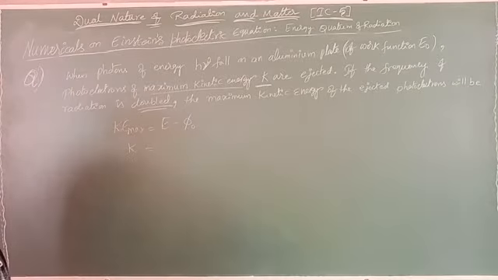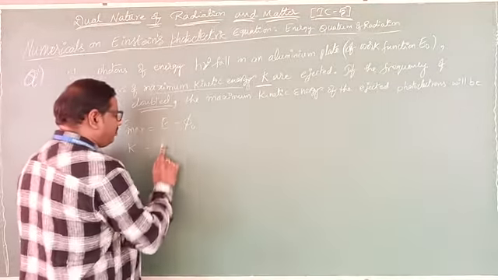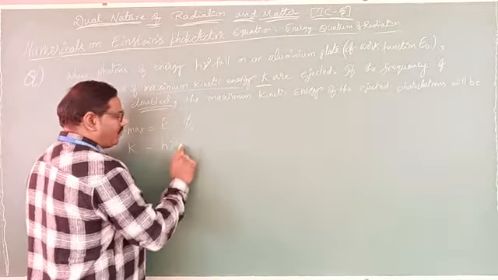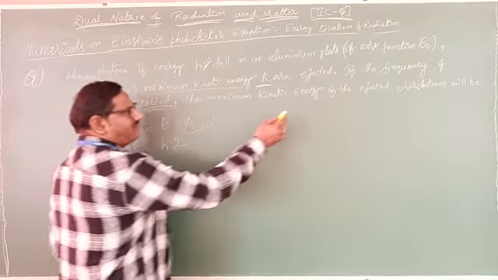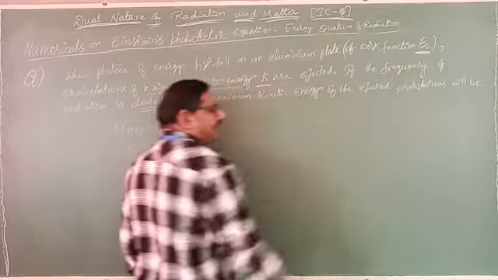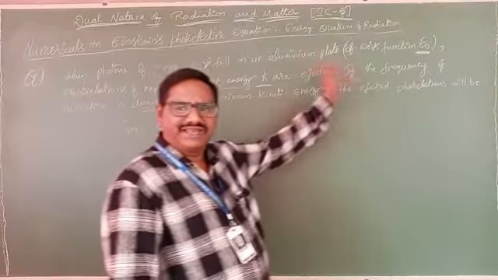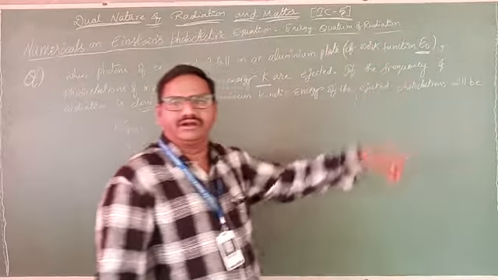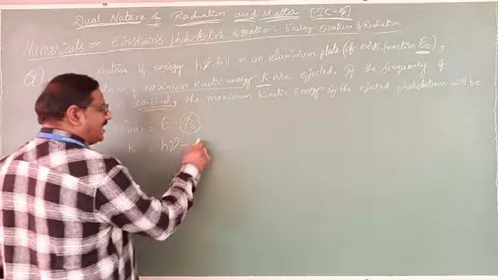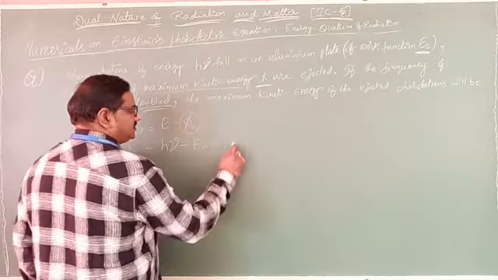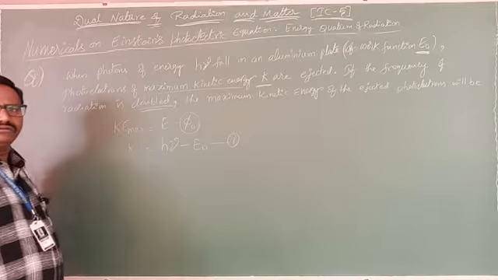Are you understanding? Then K equals, what can I write now? Energy E equals h nu, minus the work function. What is the work function here? Previously we had phi naught, but according to this problem they gave E naught. So what can I write? K equals h nu minus E naught. This is equation number 1.